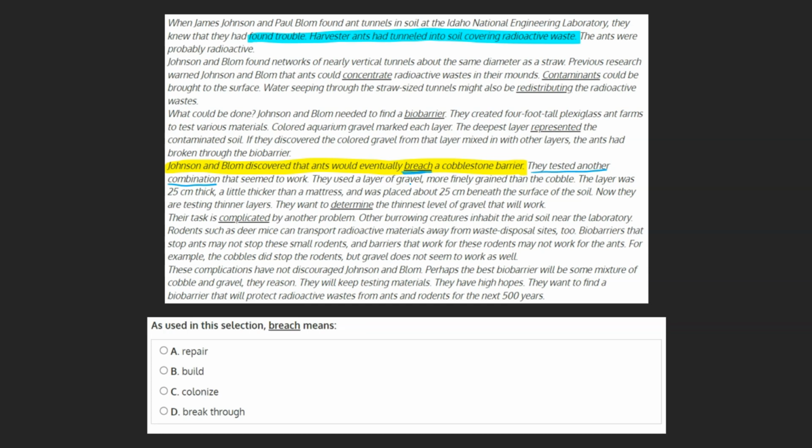Because we know the point of the experiment is to try and keep the ants out, a plan that didn't work would mean that the ants were able to get in. Therefore, breach, in this context, must mean to break through. Going down to our choices, we can see that D, break through, perfectly matches our definition and can be marked as our final answer.